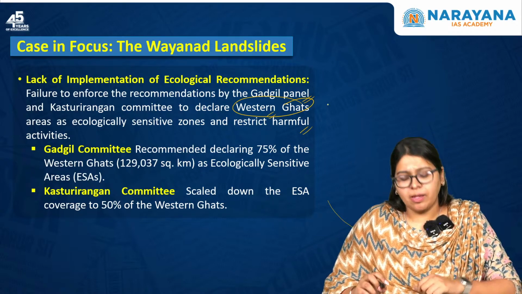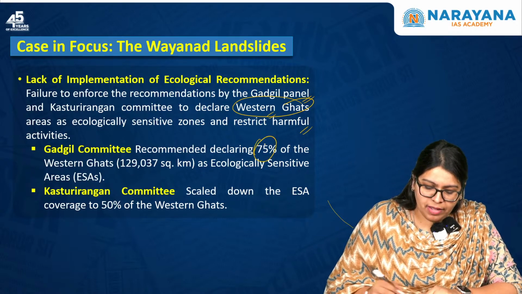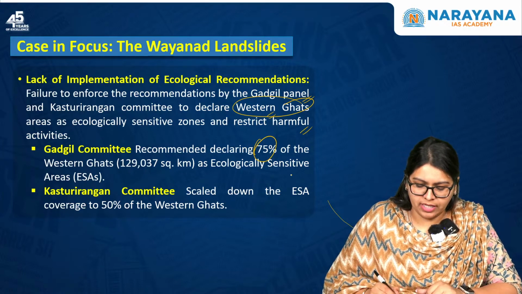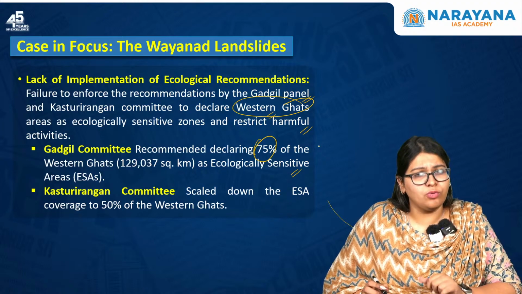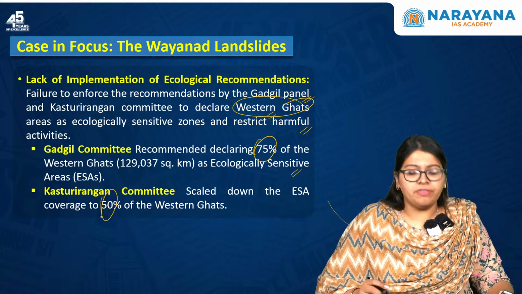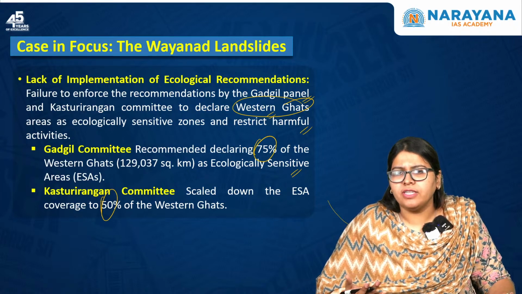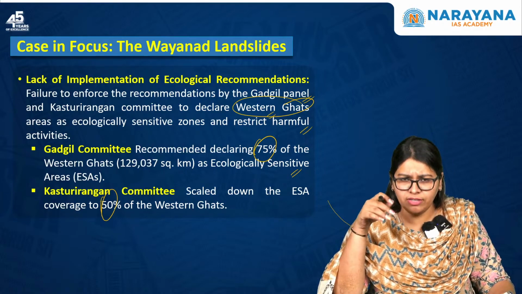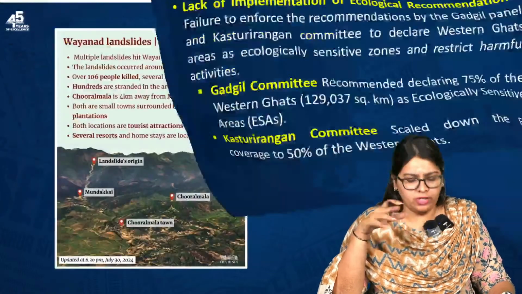Whereas the Gadgil committee said to declare 75% of the Western Ghats, around 1,30,000 square kilometers, as eco-sensitive areas, the Kasturi Rangan committee brought that number down to 50%. Now, the lack of implementation of the same could also be one of the reasons, because Kerala falls in this particular region.